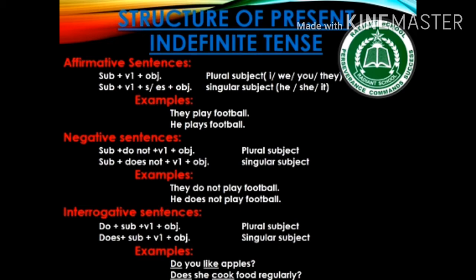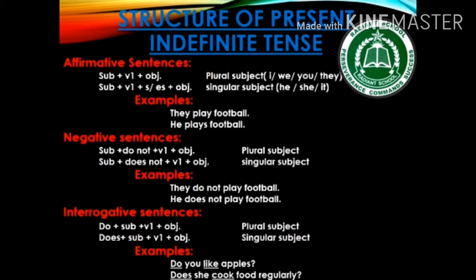But if the subject is singular, means the subject is he, she or it, we use does not with first form of verb. We never use does not with first form of verb plus s or es. That is a wrong structure. When does is used, we always use first form of verb.